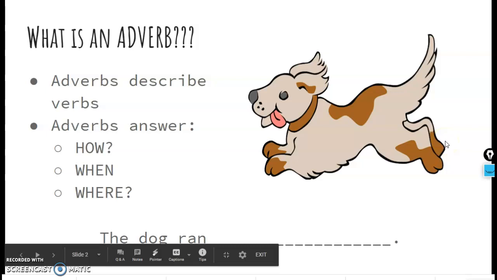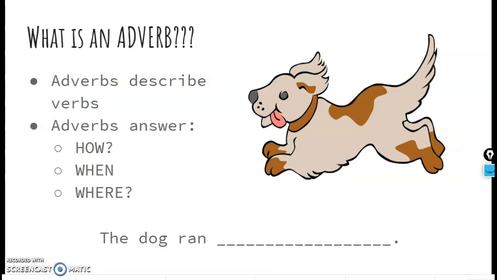Just as a review, what is an adverb? Adverbs describe verbs. It's helpful because they're called adverbs. You can hear it right in the name of it. Adverbs answer three questions. They tell us how, when, or where. Those are the three different kinds of adverbs. Some of them tell us how, some of them tell us when, and some of them tell us where.